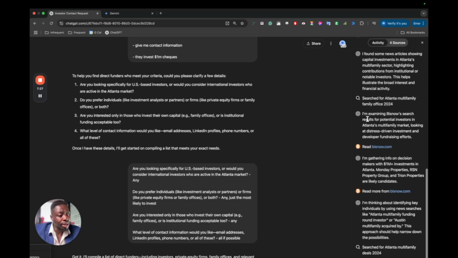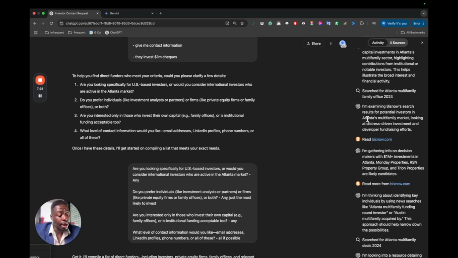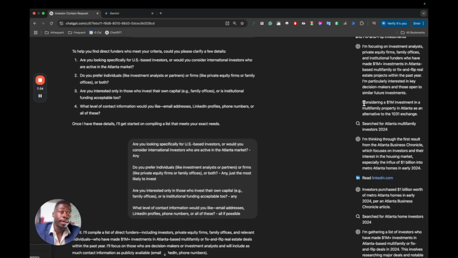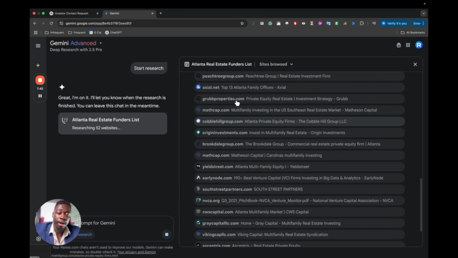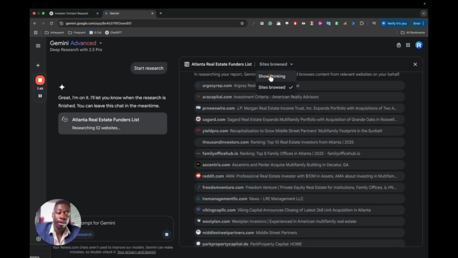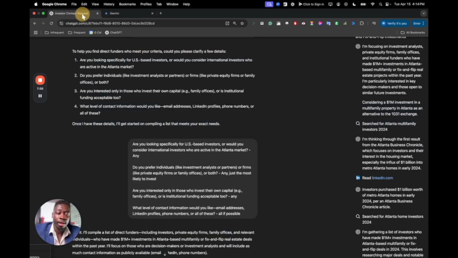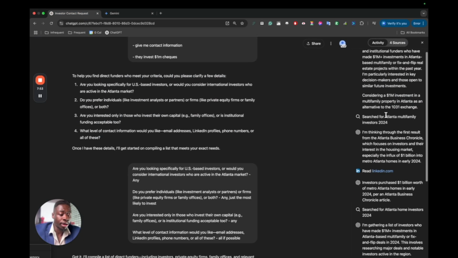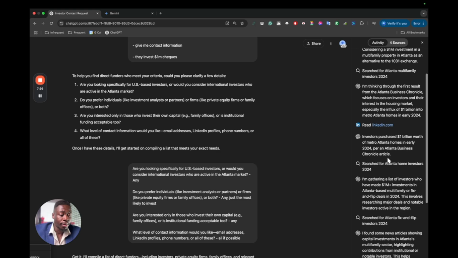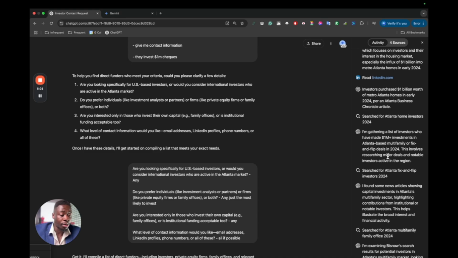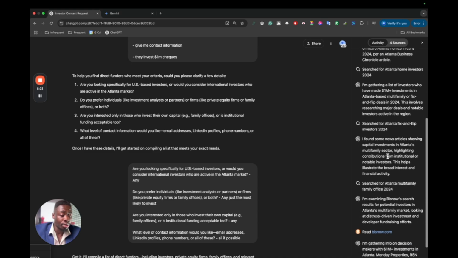So the way that ChatGPT explains what it's doing is more linear. It's not as structured or as easy to follow, in my opinion, as Google's Gemini is. Because Gemini tells you what it's doing at a high level, 1, 2, 3, and it shows you all the websites. Whereas this one is like, I'm doing this, I'm thinking through. You went to LinkedIn. You're doing something based on what one article says, then you're searching for this. Okay, they're gathering a list and looking at news articles.